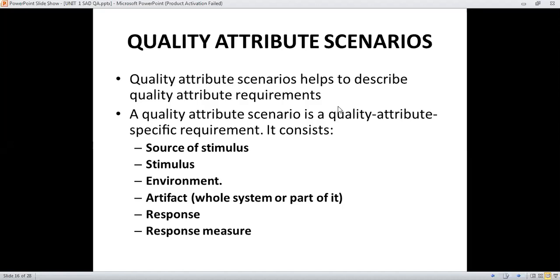In the last session, we discussed quality attributes related to the software architecture. There are three types of quality attributes: business, architectural, and system. Quality attributes are picked by the software architecture in these three categories: business quality attribute, architectural quality attribute, and system quality attribute. The next point, which we'll cover today, is the quality attribute scenario.